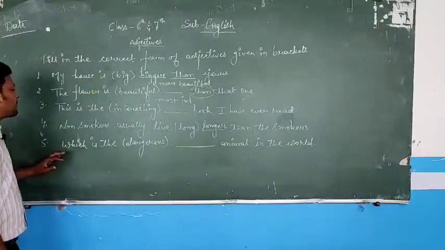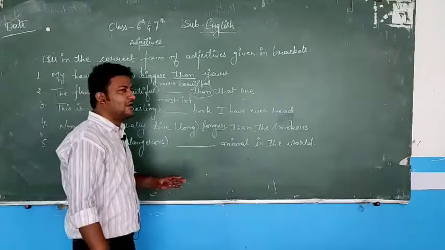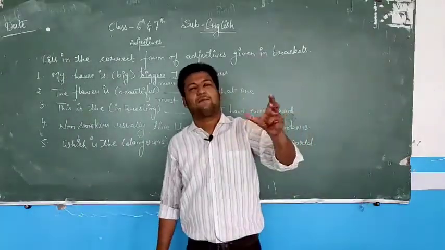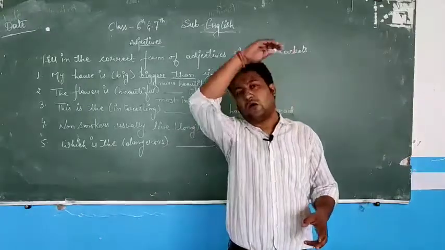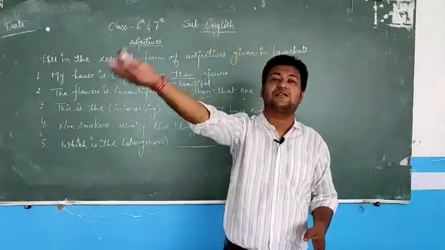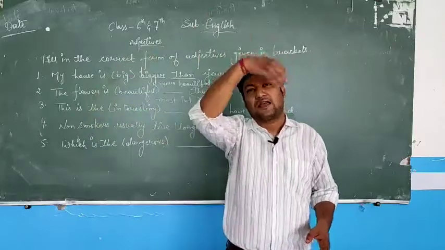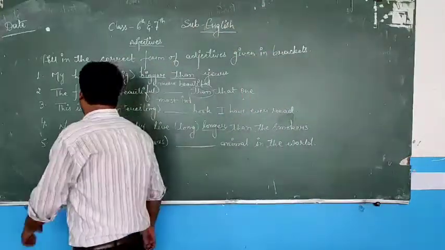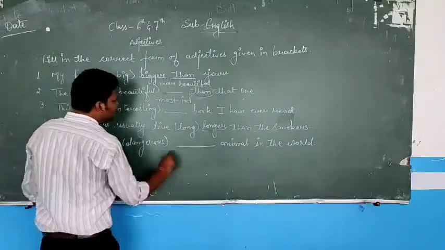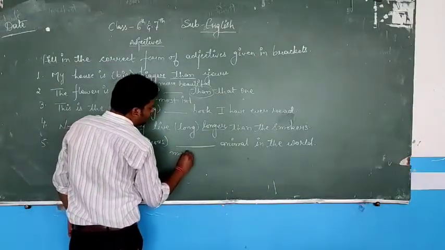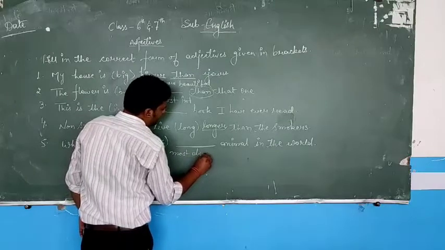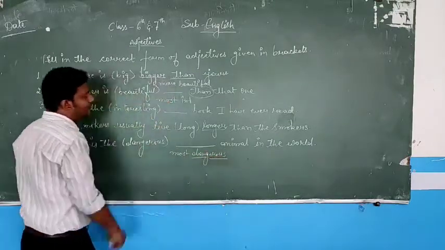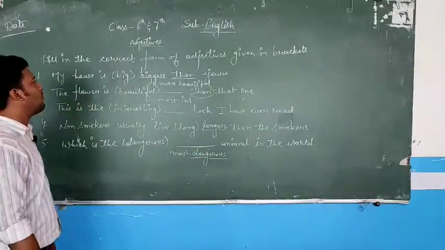The fifth one is, which is the most dangerous animal in the world? So I am not asking between two animals, I am not comparing two; I am comparing it to the whole of the animals, which is the dangerous one. Between all the animals, the highest degree of dangerous. Now it is again superlative degree, so which is the most dangerous. Why am I saying most dangerous? Because dangerous is again a two-syllable word.